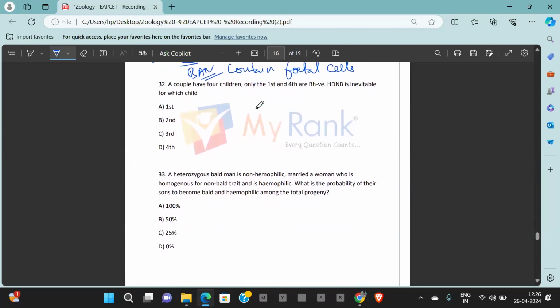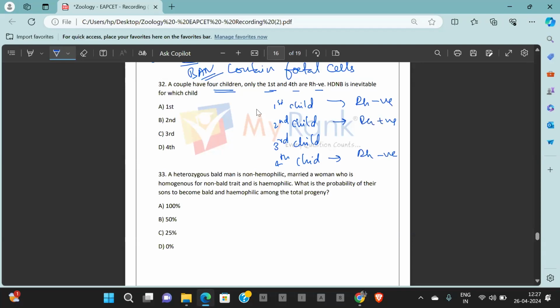Going ahead with question number 32. A couple have 4 children. Only first and fourth have Rh negative. First child, second child, third child, fourth child. In this, first is Rh negative, fourth is Rh negative. So second child is Rh positive, so is the third child Rh positive.